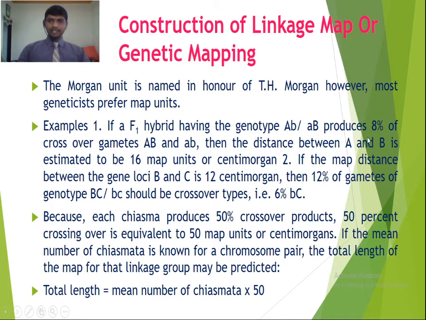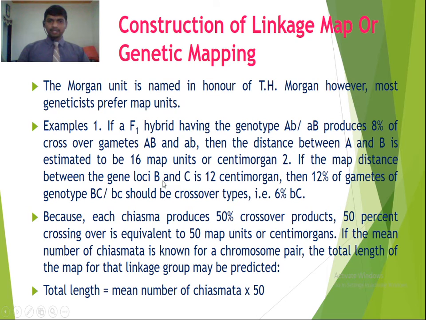So we estimate the map distance between A and B is 16 map units or centimorgans. Now the second case: if the map distance between gene loci B and C is 12 centimorgans, then 12% of gametes of genotype capital BC small bc should be crossover types, so the crossing over frequency is 6% each. So 6 plus 6 is 12 centimorgans or 12 map units.